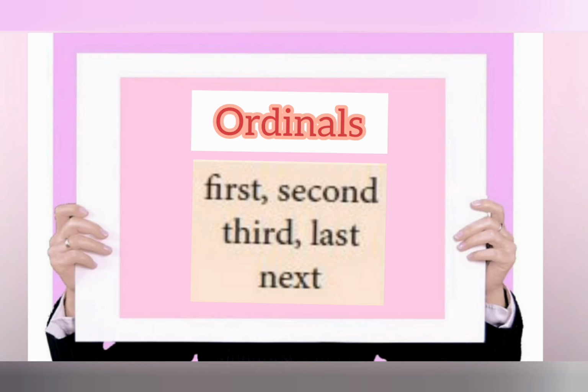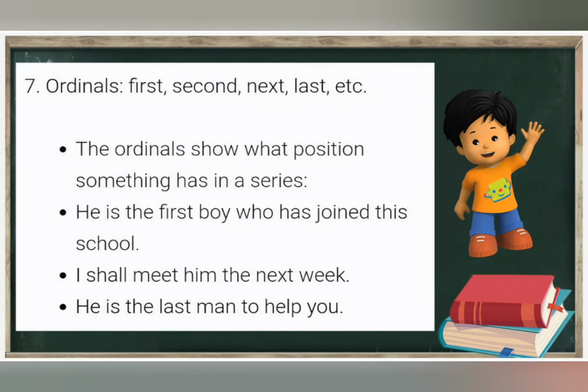Ordinals. Ordinals are first, second, third, fourth, like that we are using, no? Then last, next. These are also called ordinals. The ordinals show what position something has in a series, that is first or second or third. He is the first boy. The first boy has joined the school. I shall meet him the next week. Next. He is the last man to help you. The last. So these are called ordinals.